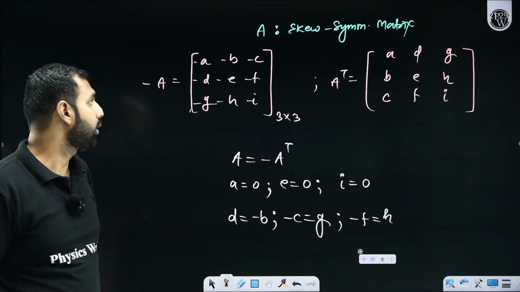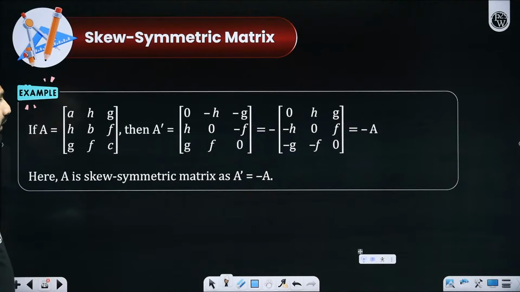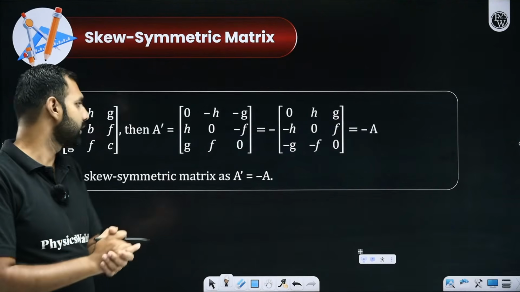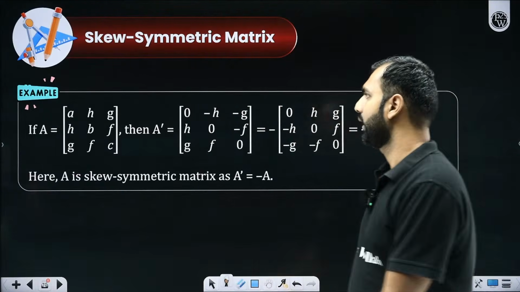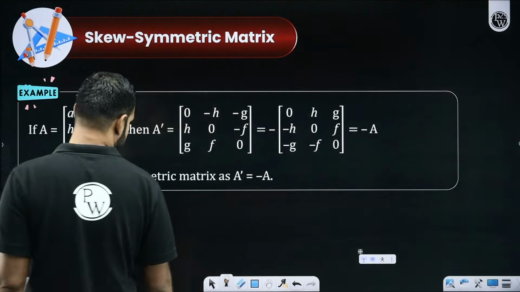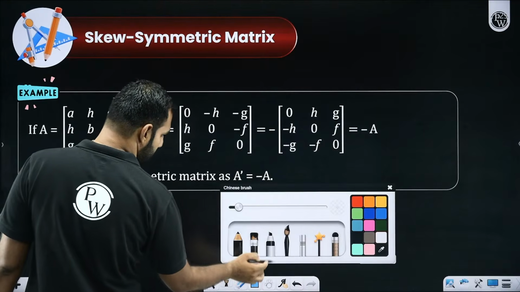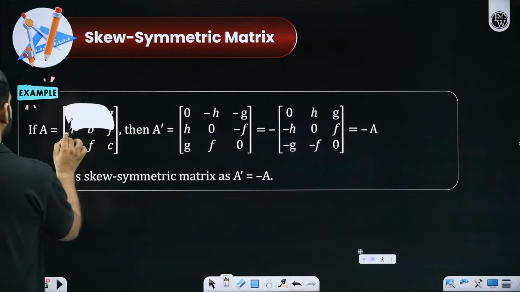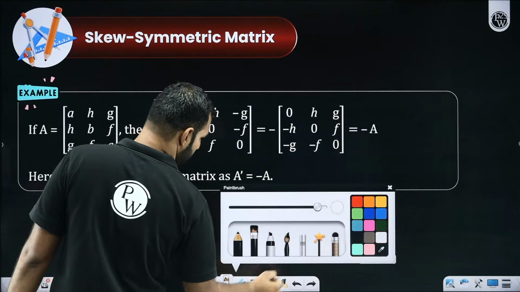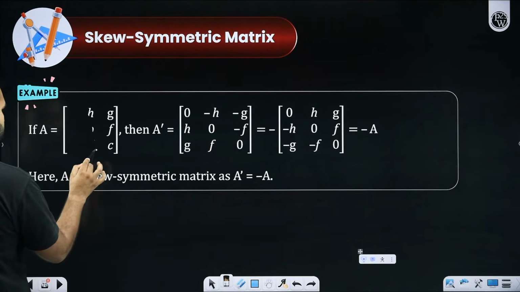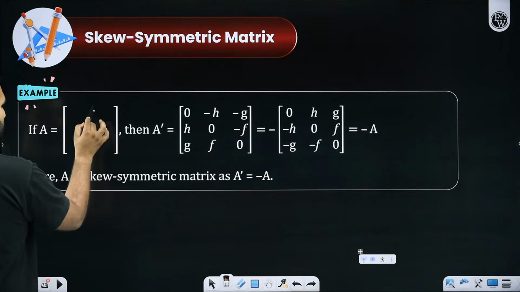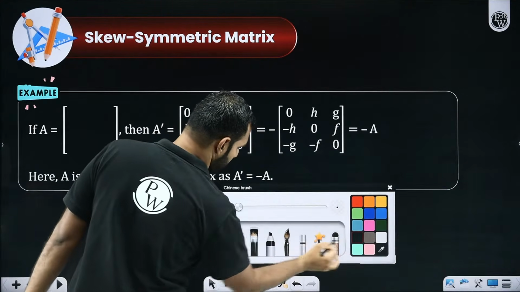Sir, what are you trying to conclude with this? I'll tell you a very beautiful picture here. If you could notice, this is how a skew symmetric matrix looks like. Let me just make a correction here. Pay attention everyone. I'll rewrite it in a better manner so that there is no confusion here. Just give me a moment everyone.